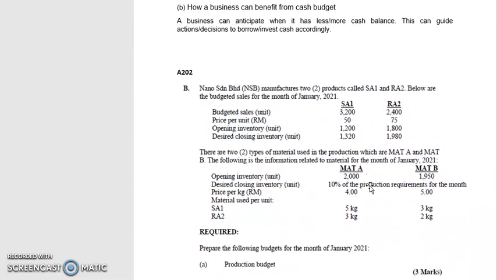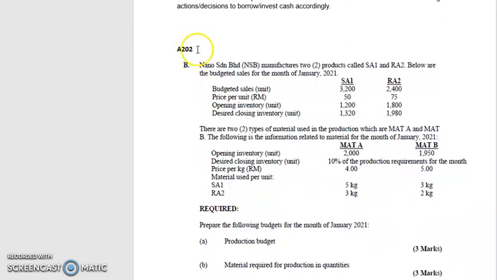So the next exercise is A202. Let's use the questions. Nando's Berhad manufactures two products called SA1 and RA2. Below are the budgeted sales for the month of January 2021: budgeted sales, price per unit, opening inventory, and desired closing inventory.